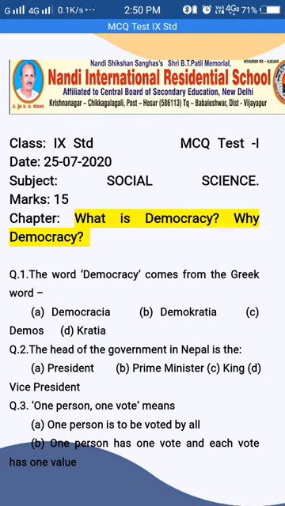It is open book assessment number 1, which was forwarded to you in the form of MCQ, multiple choice questions, on 25th July 2020, from the chapter What is Democracy, Why Democracy, from Political Science part. So this particular question paper I would like to discuss in today's session.